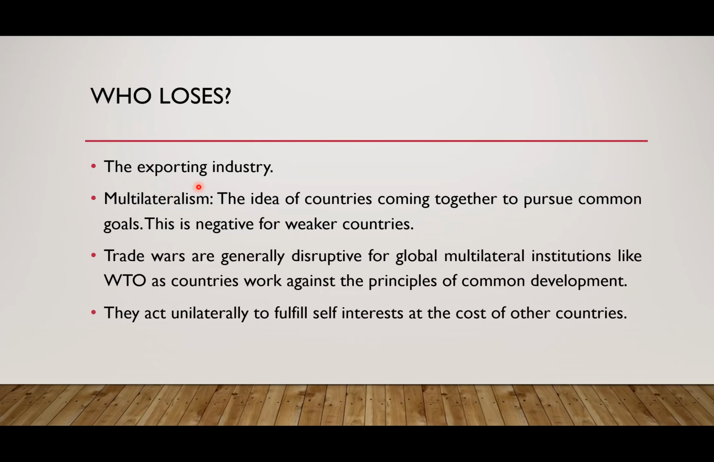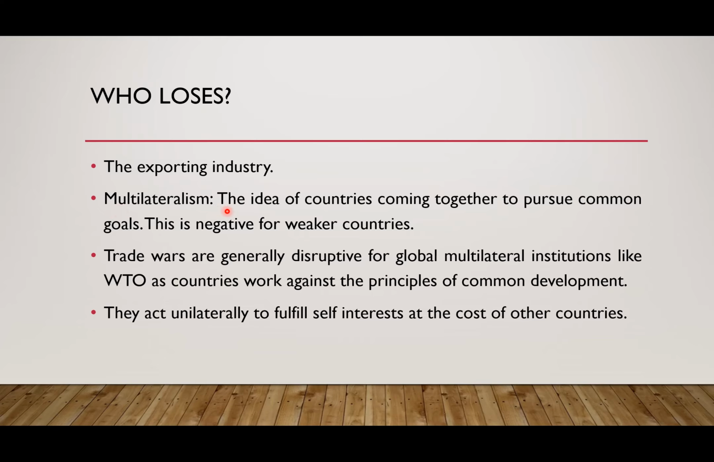Who loses? The exporting industry. Obviously, when tariffs are being imposed, steel and aluminium manufacturers and exporters in China and almond exporters in America are going to be the losers. The exporting industry, they lose. What else is a loser?